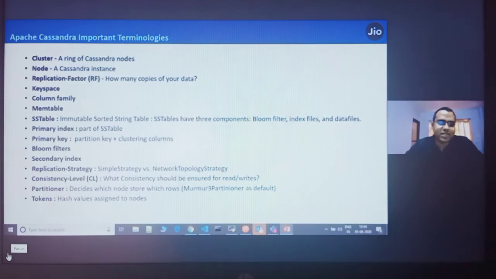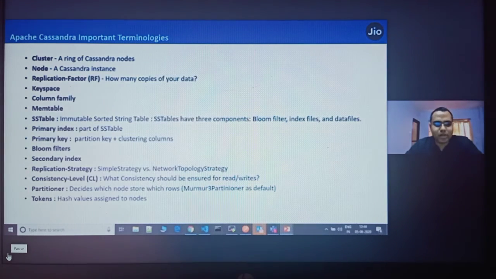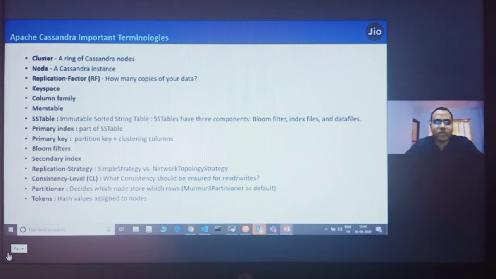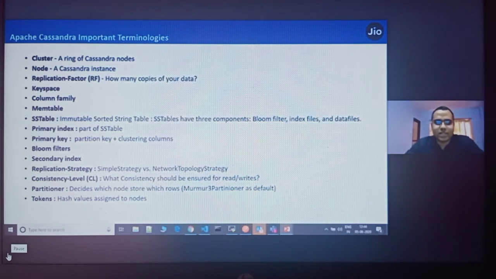Murmur3 is the default partitioner in Cassandra, which decides based on the token range which node has to store the data. Tokens are the hash values assigned to nodes. As I explained, a token range of minus 2 to the power 63 to 2 to the power 63 is available in Cassandra, and the nodes are divided across these tokens.